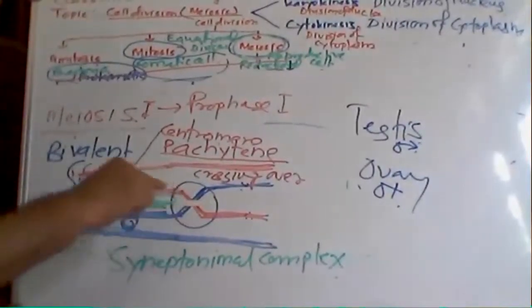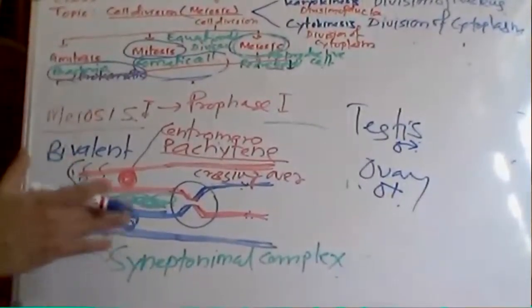After crossing over, a cut occurs, and again joining of the chromosomes occurs. So this is going to separate, and now this is going to separate. That is the main reason for variation.